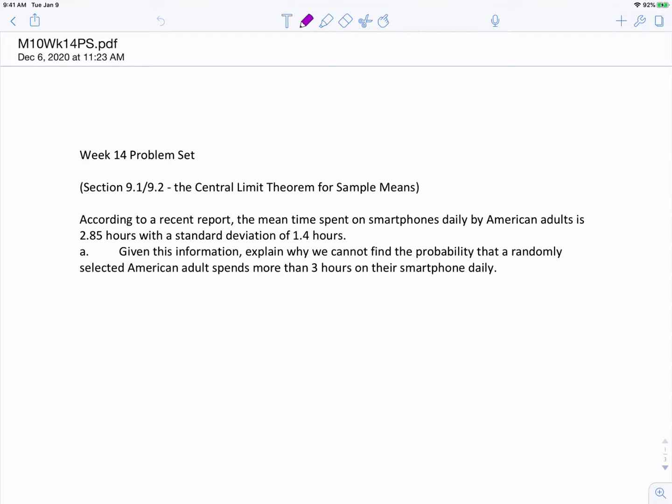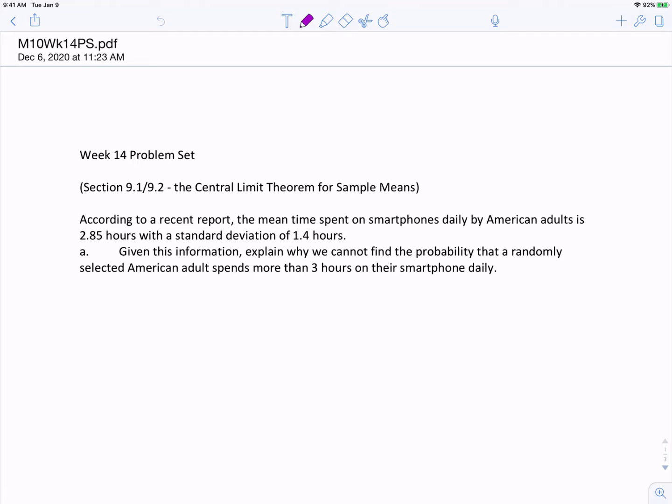So this first problem is a central limit theorem problem for sample means. It says, according to a recent report, the mean time spent on smartphones daily by American adults is 2.85 hours, with a standard deviation of 1.4 hours. Given this information, explain why we cannot find the probability that a randomly selected American adult spends more than 3 hours on their smartphone daily.